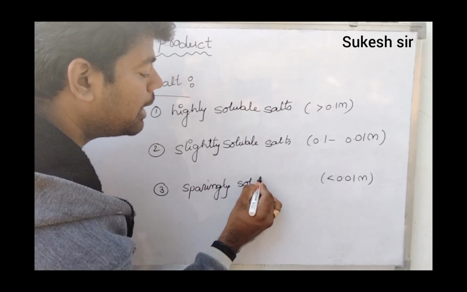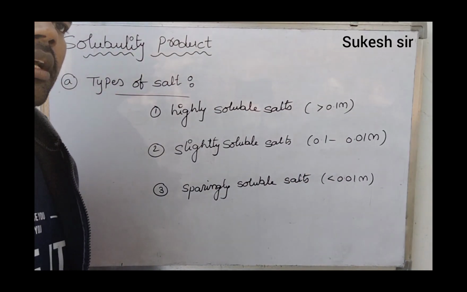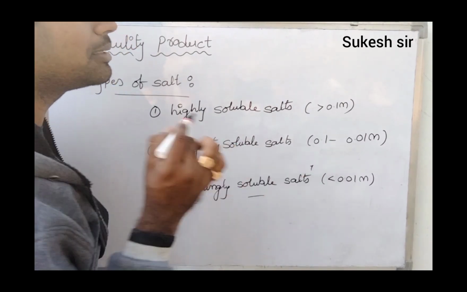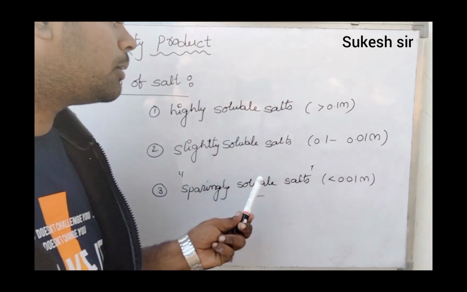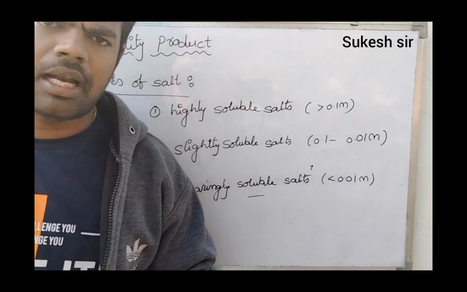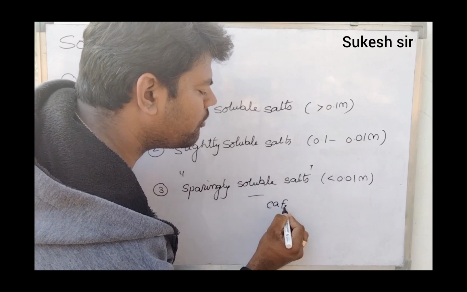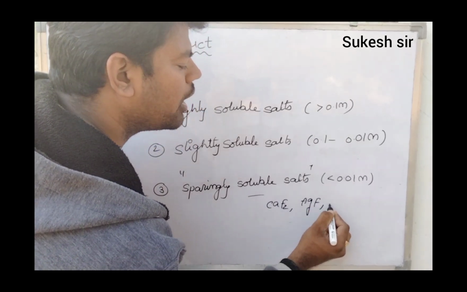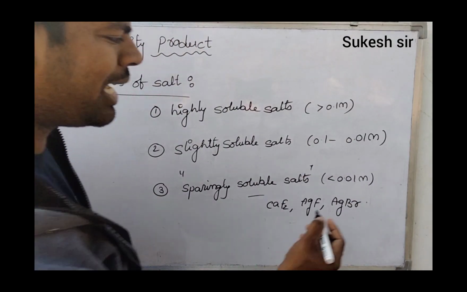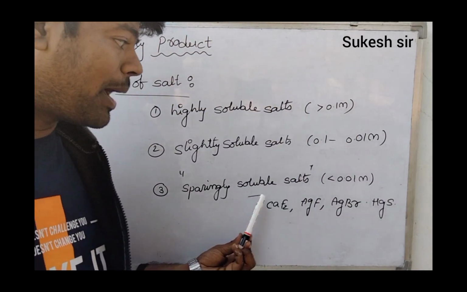Sparingly soluble salts. The important and interesting thing is that the solubility product is only applicable to sparingly soluble salts, not for highly soluble salts and slightly soluble salts. Examples are calcium fluoride, AgF, AgBr, or mercuric sulfide, HgS. All these are examples of sparingly soluble salts.